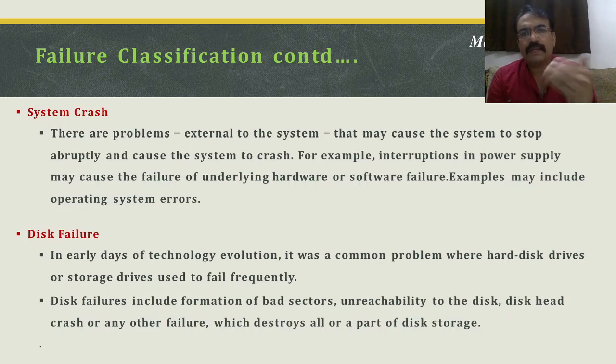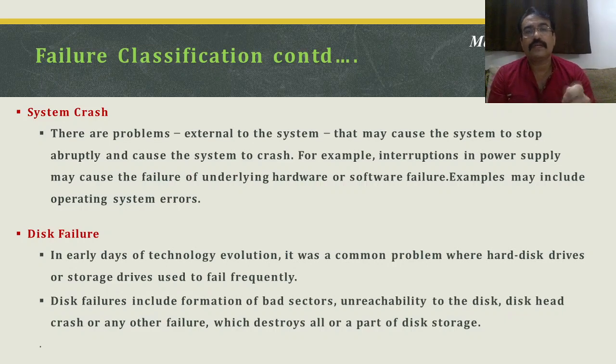So failure can be of different types and at different levels. Transaction failure may be at the user end, but system crashes and disk crashes are absolutely beyond the control of the user or the database administrator. So we need to understand that the failure may happen, and that may or may not be in the control of the user.